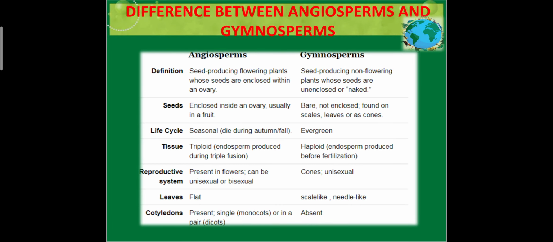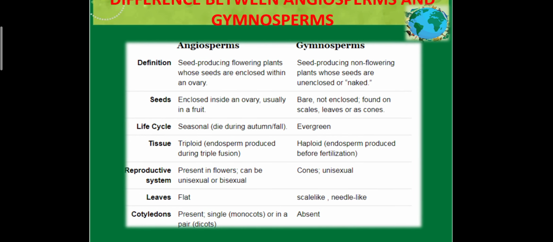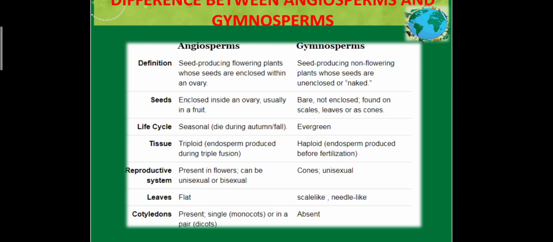Coming to the difference between angiosperms and gymnosperms. Angiosperms and gymnosperms are part of the phanerogams. Angiosperms are seed producing flowering plants whose seeds are enclosed within an ovary. Gymnosperms are seed producing non-flowering plants whose seeds are naked and not enclosed. In angiosperms, seeds are enclosed in the ovary, usually in a fruit, like a mango. In gymnosperms, the seeds are not enclosed, found on scales, leaves or in a cone. Pine cone is the example.